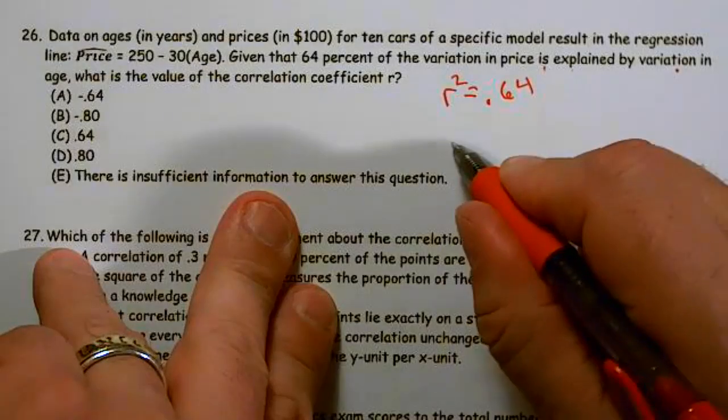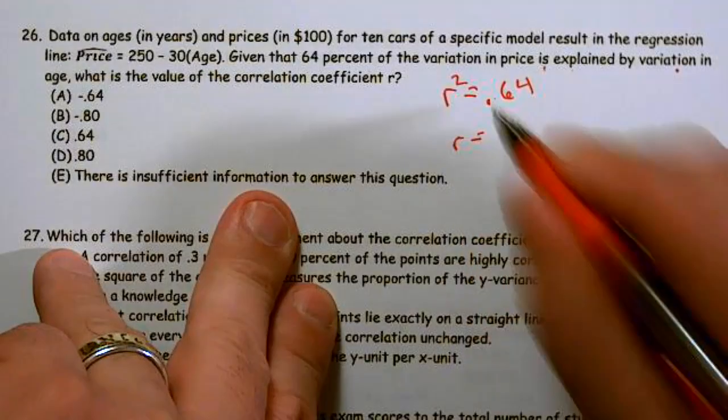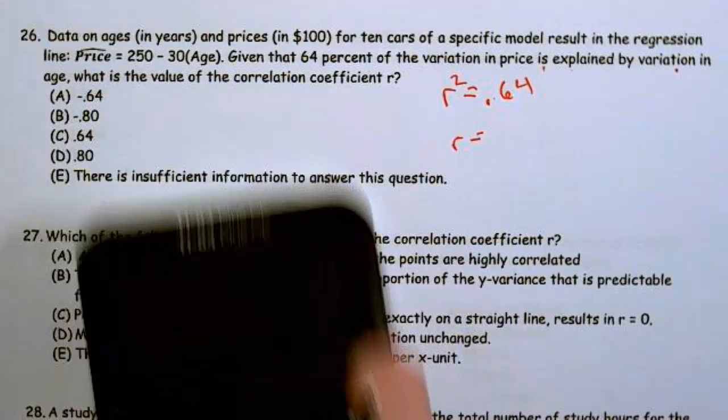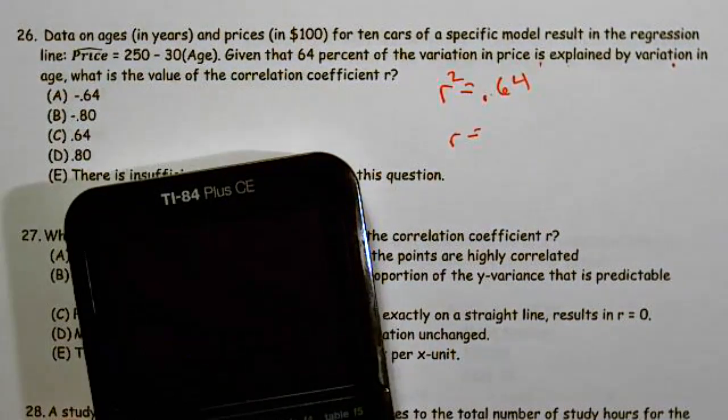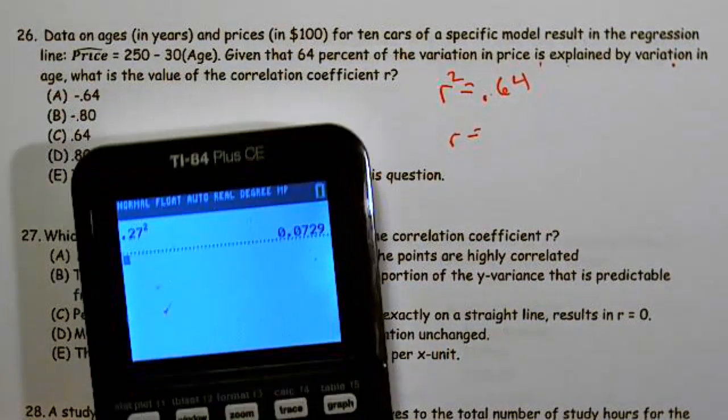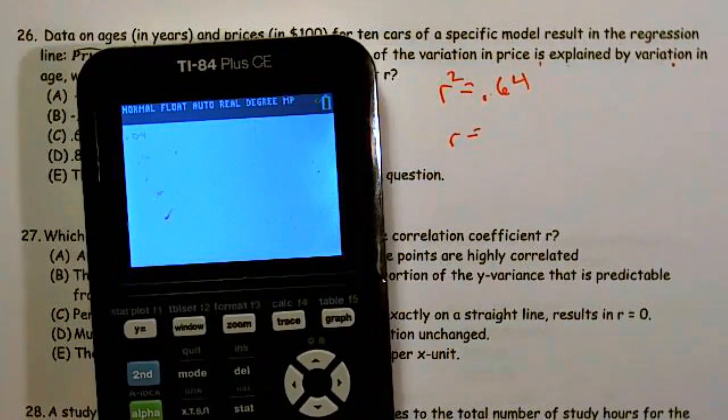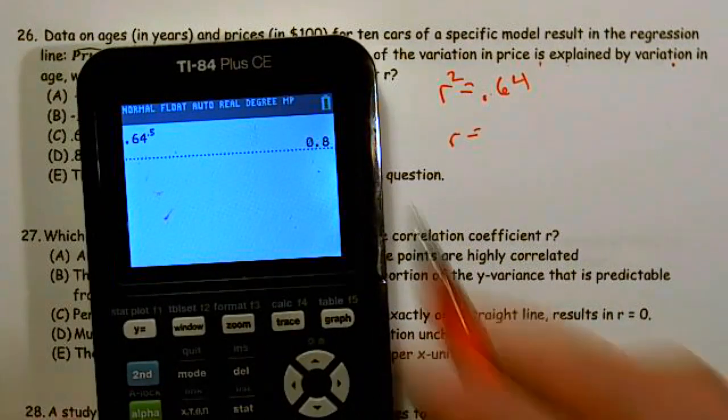So if I were looking for R, I'm going to take the square root of that. I always do that by taking 0.64 to the half power, and I end up getting 0.8.